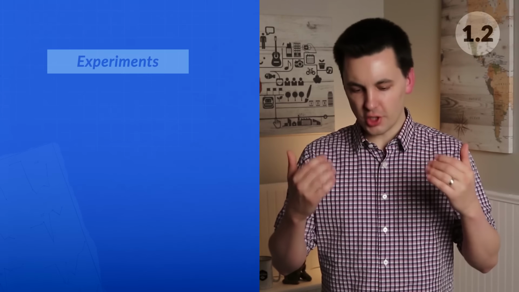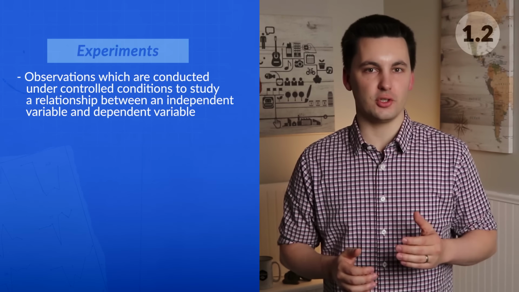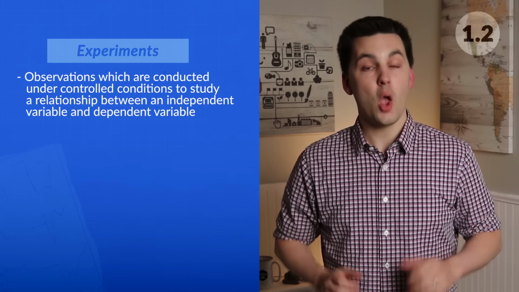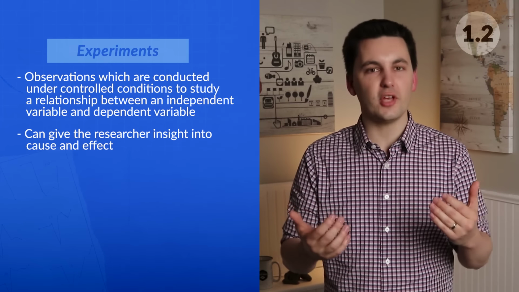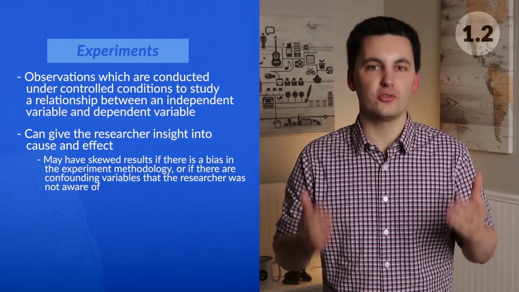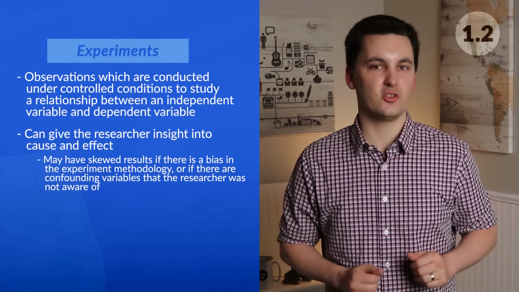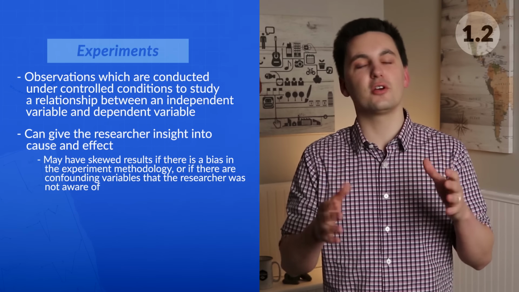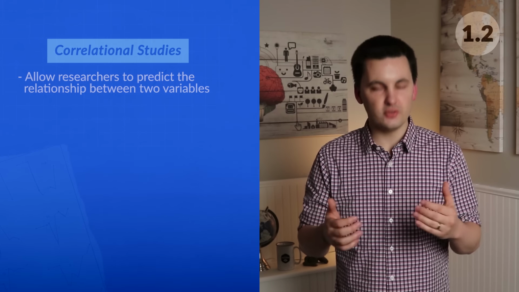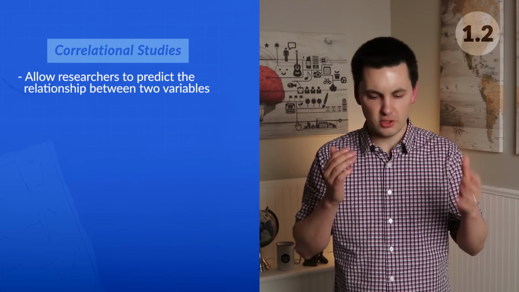Now, when conducting a study or an experiment, we can see researchers utilize a variety of different research methods. Experiments are observations which are conducted under controlled conditions to study a relationship between an independent variable and a dependent variable, which can give a researcher insight into the cause and effect, but at the same time may have skewed results if there are any biases in the experiment methodology or if there is a confounding variable that the researcher was not aware of.